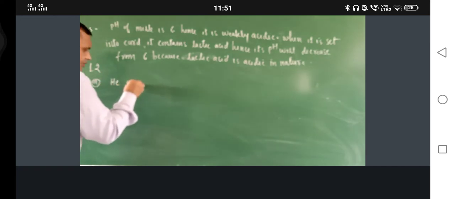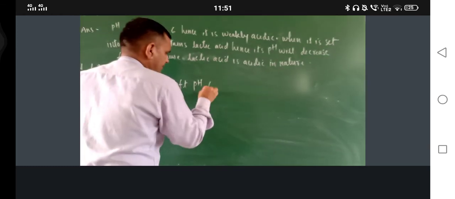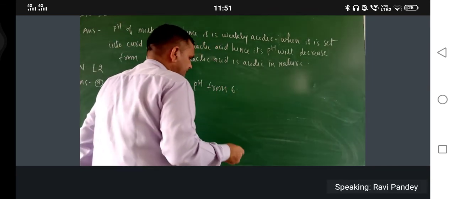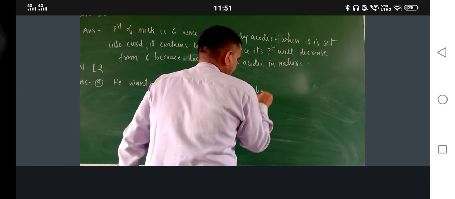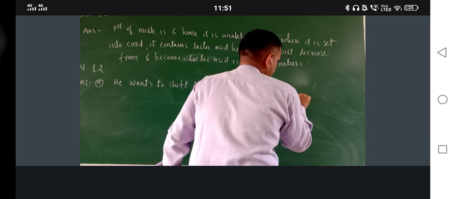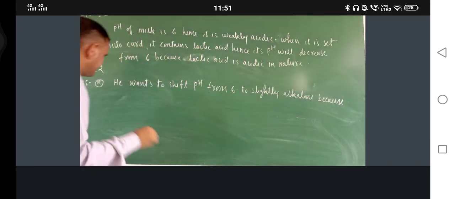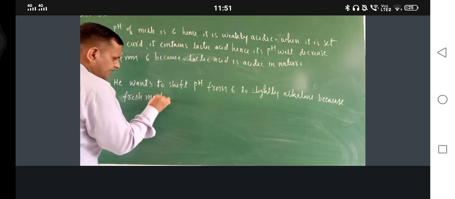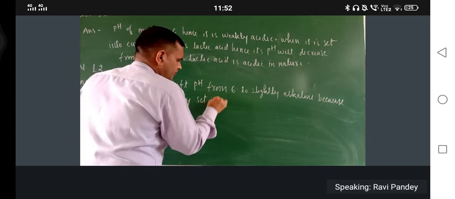He wants to shift pH from 6 to slightly alkaline because fresh milk easily set into curd.